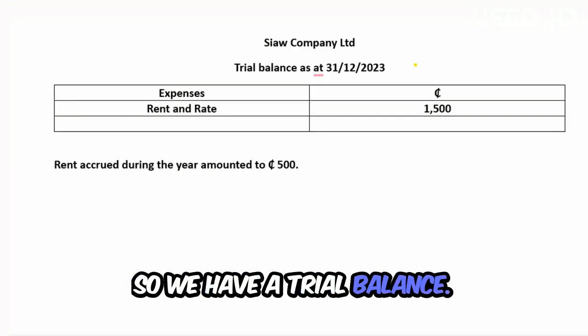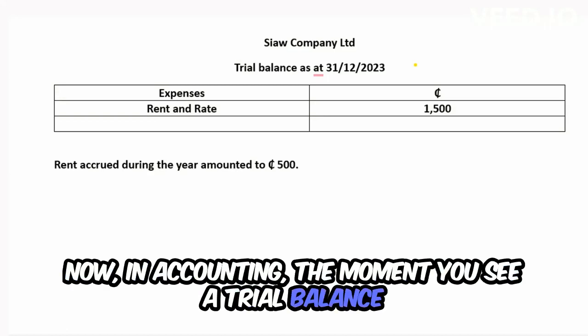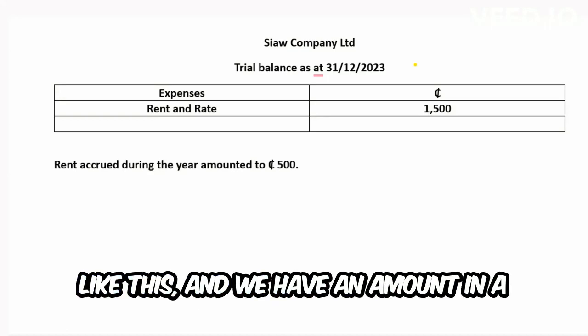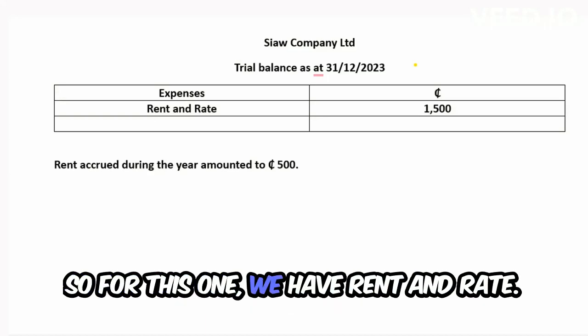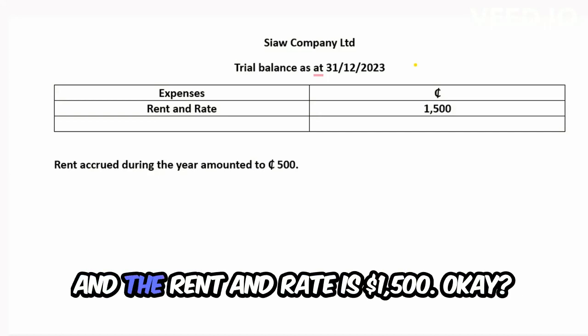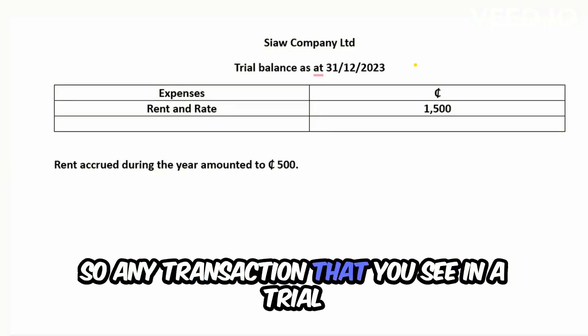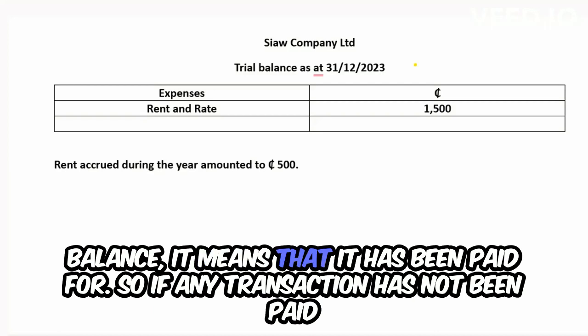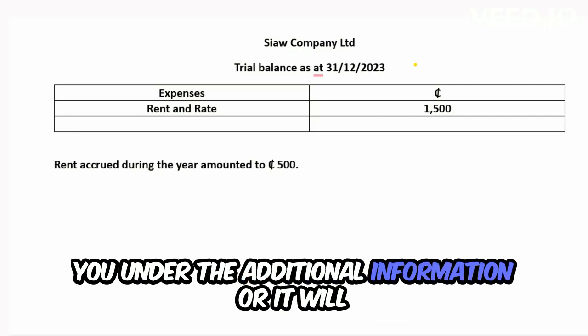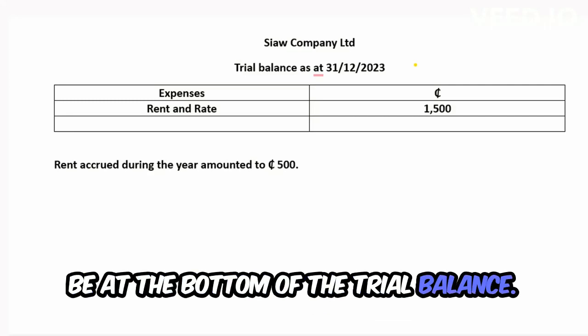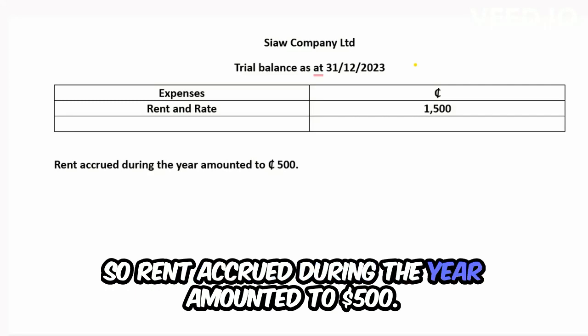So we have a trial balance. In accounting, the moment you see a trial balance like this, and we have an amount in a trial balance with respect to a particular expense, for this one we have rent and rate, and the rent and rate is $1,500. Any transaction that you see in a trial balance means that it has been paid for. If any transaction has not been paid for, then the information will be given to you under the additional information, or at the bottom of the trial balance. So rent accrued during the year amounted to 500.